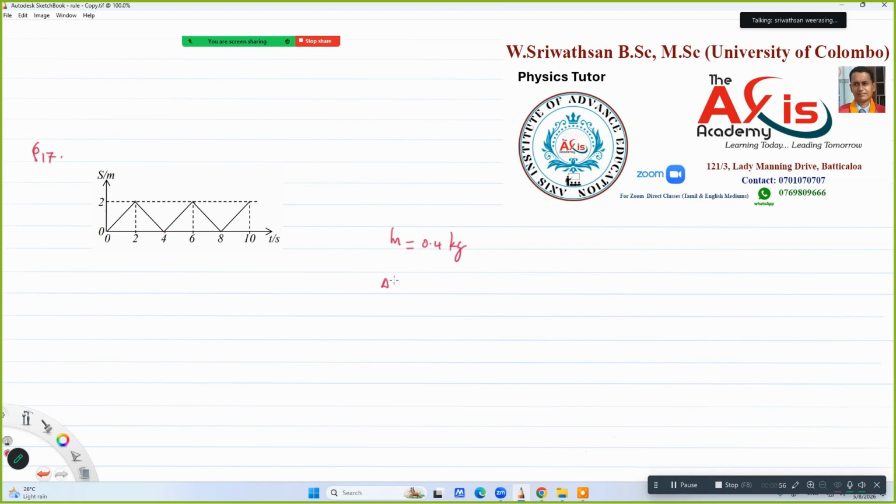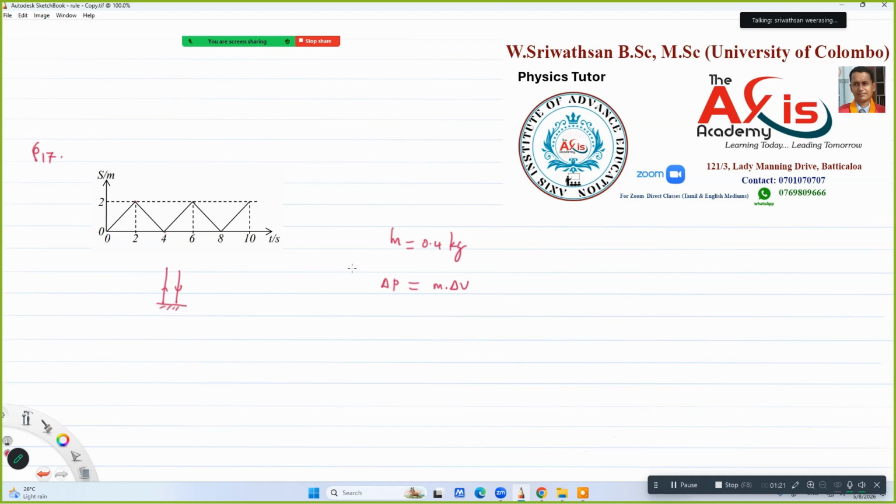If you want to find change in momentum, delta P, that is m into delta V, mass into change in velocity. Here we can find the maximum velocity. There is a positive velocity, then a negative velocity. It's like an object moving up under gravity, then coming back and striking the ground.